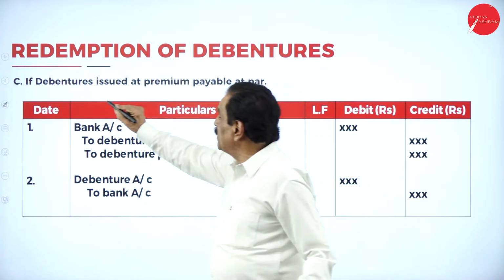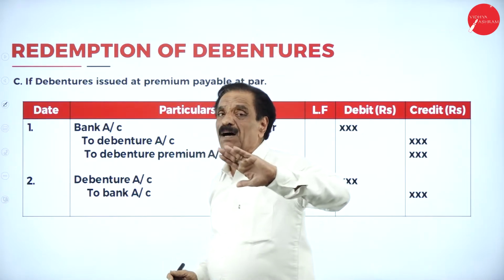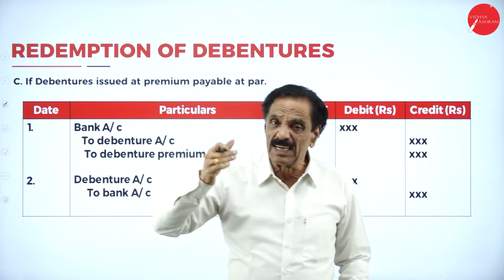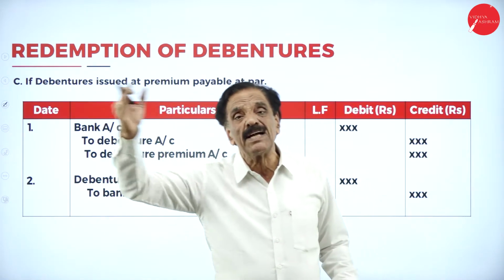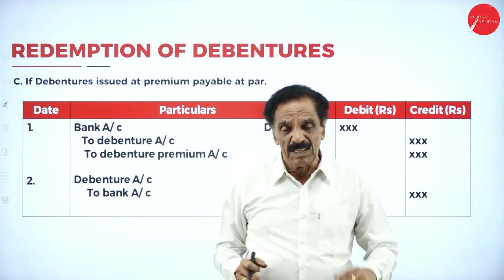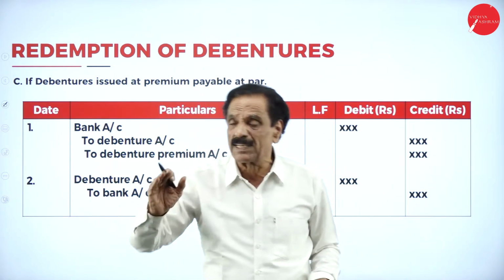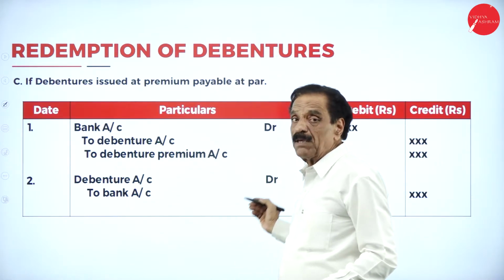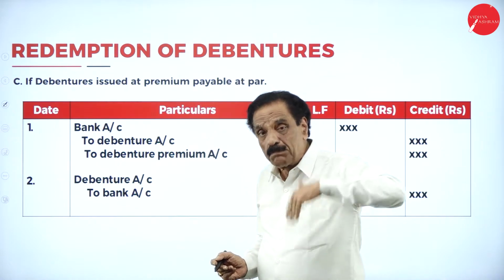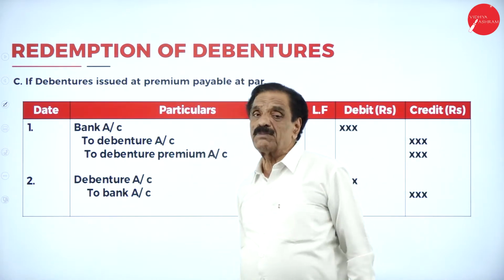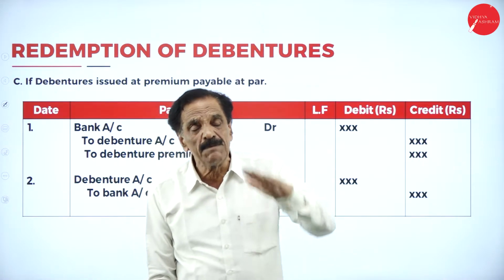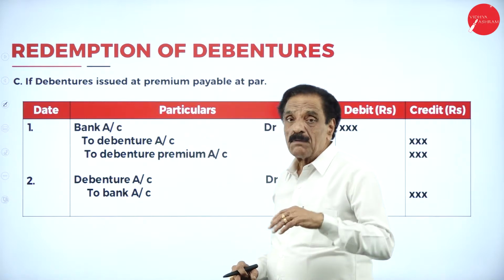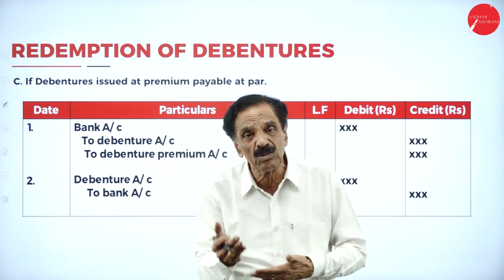Third condition, debenture issued at premium, payable at par. First condition, received at par, repaid at par. Second condition, taken at a discount, repaid at par. Third condition, issued at a premium, paid at par. Entry: bank account debit to debenture account, to debenture premium account. This is issued at premium but paid at par, debenture account debit to bank account.